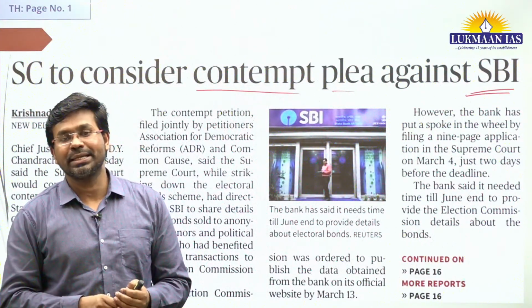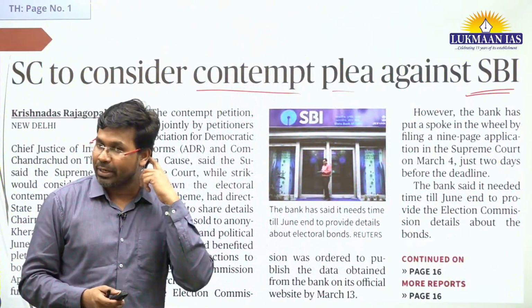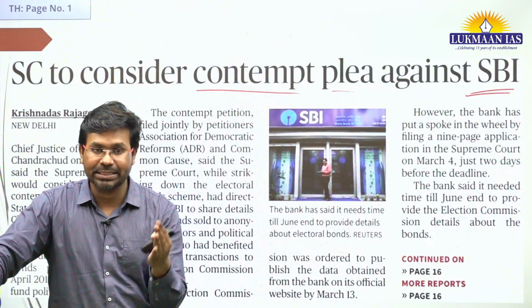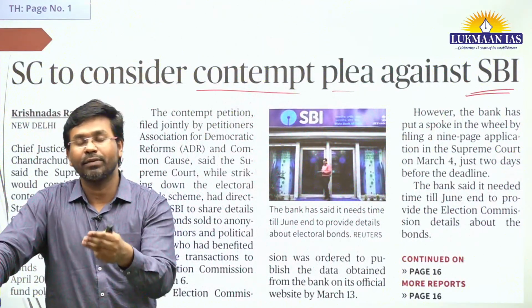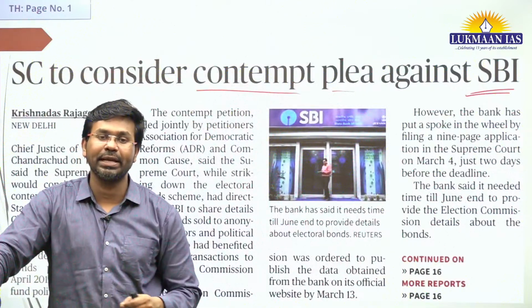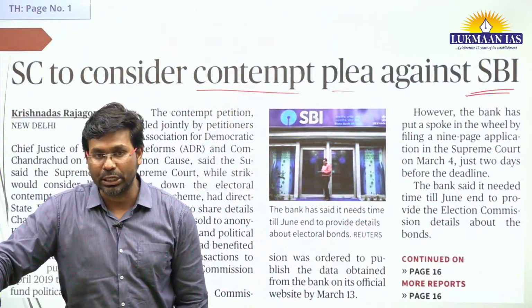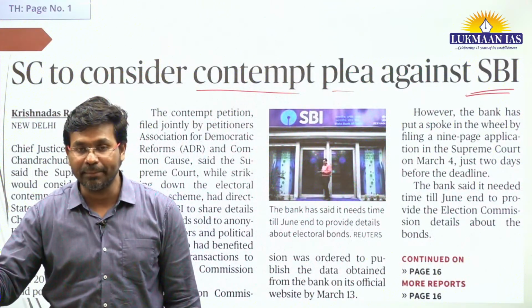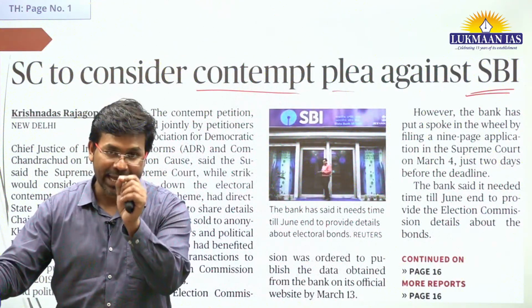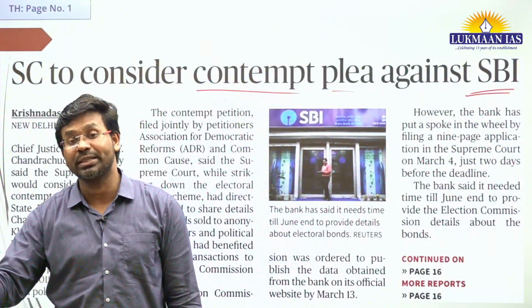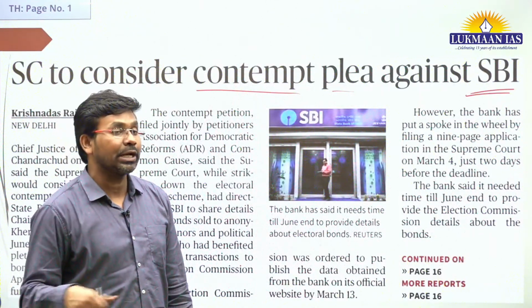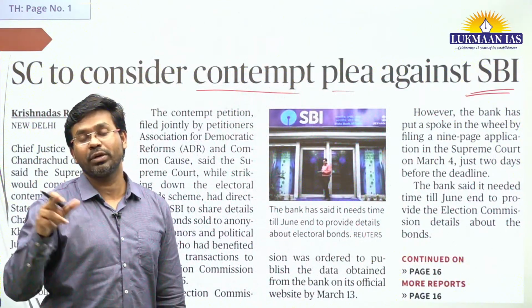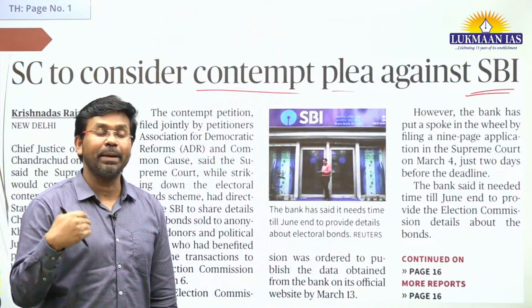And not only this, the right to information of Indian citizens was also curbed because of the electoral bonds scheme. So the Supreme Court of India found it to be unconstitutional and invalid. The Supreme Court invalidated this scheme, and directed the State Bank of India to share the data of electoral bonds that were purchased by people, and how much of these bonds were received by political parties.